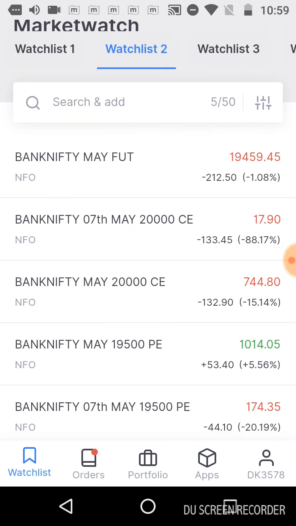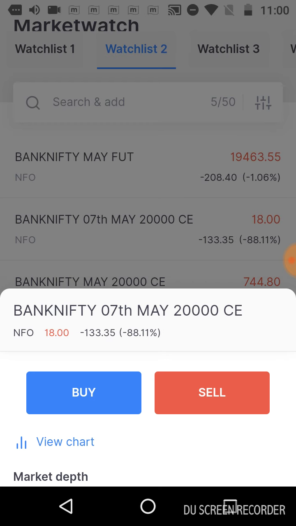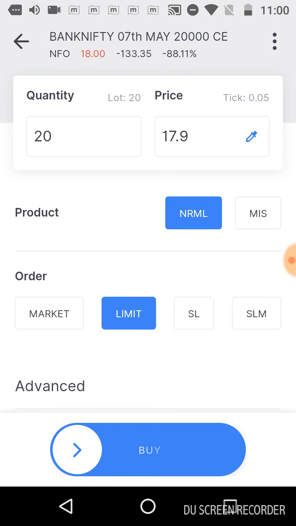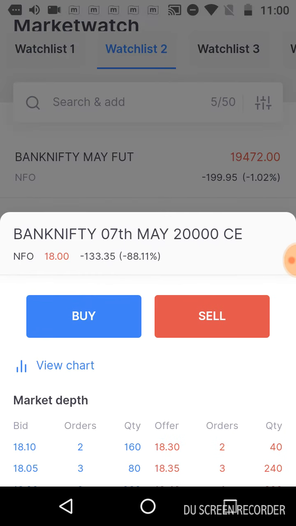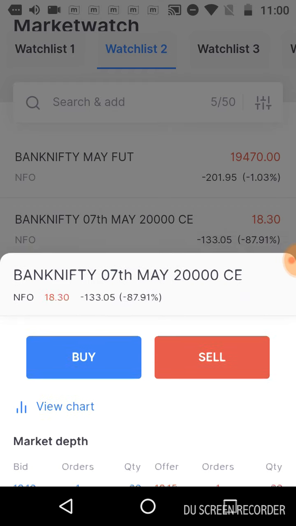If you want to buy at the actual price of 60, then it is easy, 18 multiplied by 20. But if you want to sell the 20,000 CE, the margin requirement is 87,000. On the last day of expiry, Bank Nifty is likely to decrease, and based on the Bank Nifty futures value you can guess how it will behave.